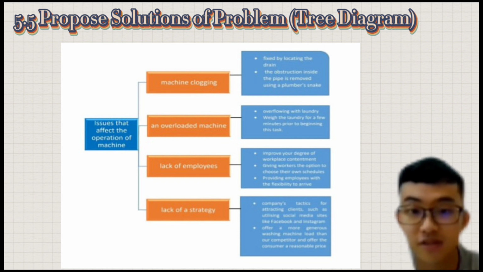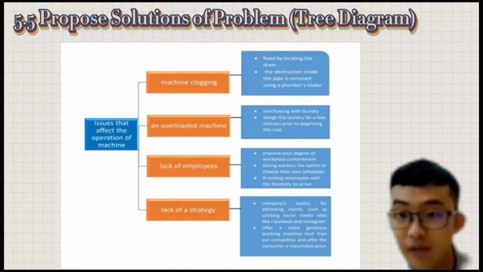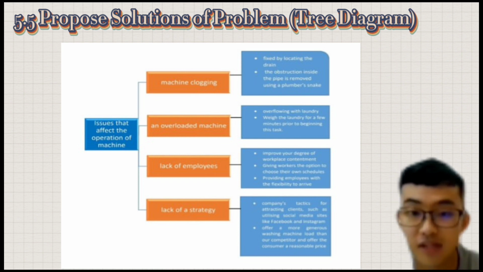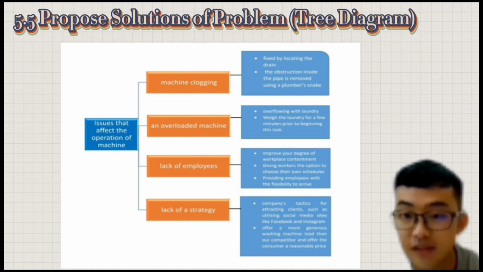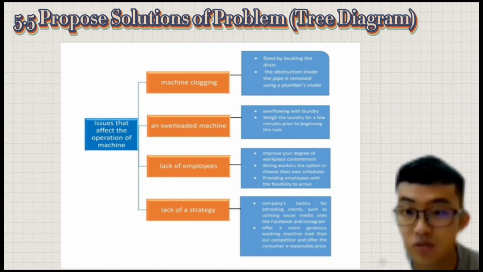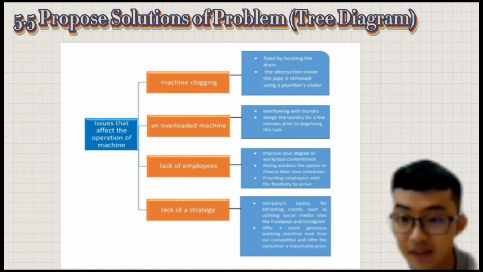The next point is an overloaded machine. Overflowing with laundry: wet the laundry for a few minutes prior to beginning this task. The next is lack of employees: improve your degree of workplace containment and give workers the option to choose their own schedules, providing employees with flexible arrival times. The next one is lack of strategy: company tactics for attracting clients, such as utilities and social media sites like Facebook and Instagram.